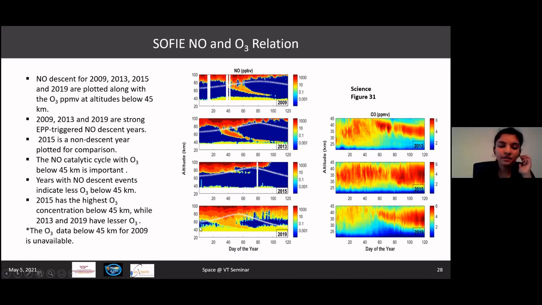Yes, sir. So my idea was basically that at around 45 kilometers, which should be around this period, when NO reaches 45 kilometers, the concentration of ozone at 45 kilometers starts to decrease, which is why I have focused on ozone between this particular altitude range. So that is the negative correlation between these two species.